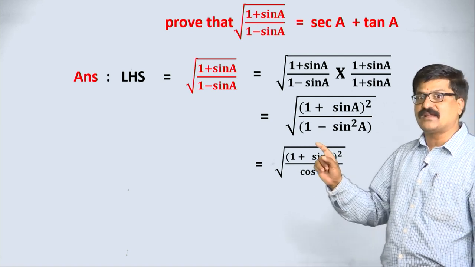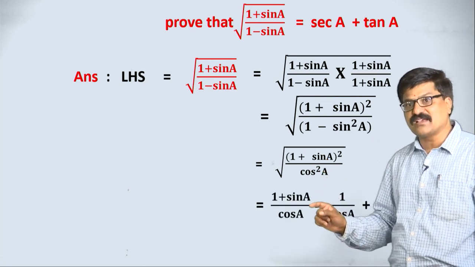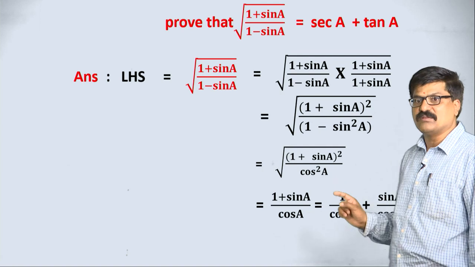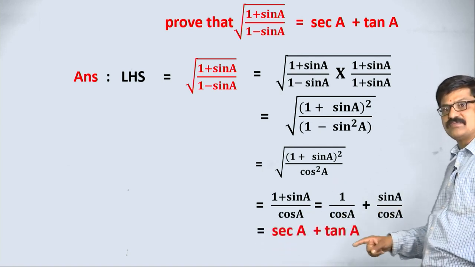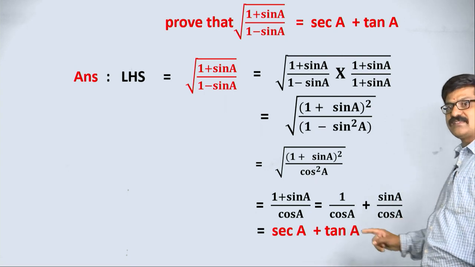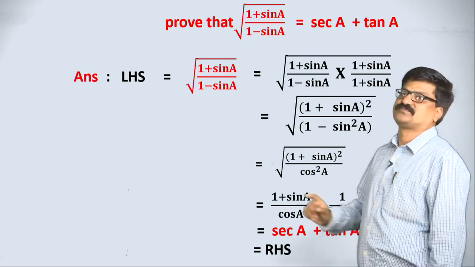So, square means for both numerator and denominator square is there. So, the whole squared and the square root get cancelled. We are getting (1 plus sin) by cos, make it as 1 by cos plus sin by cos. 1 by cos is nothing but secant, sin by cos is nothing but tan, which is nothing but the RHS.